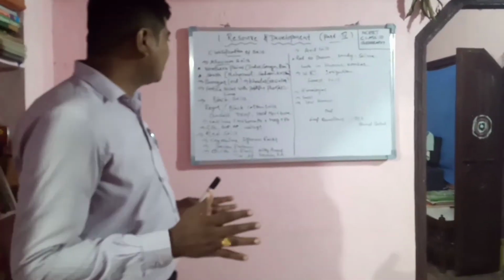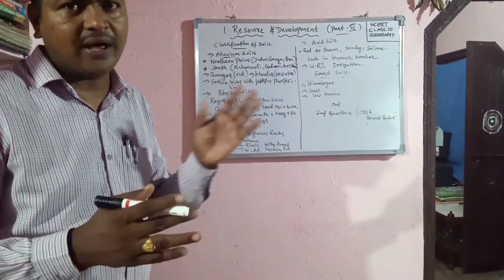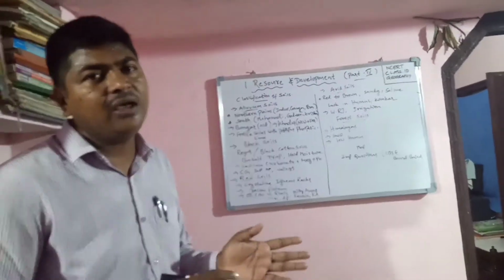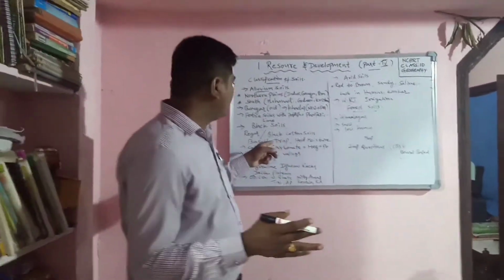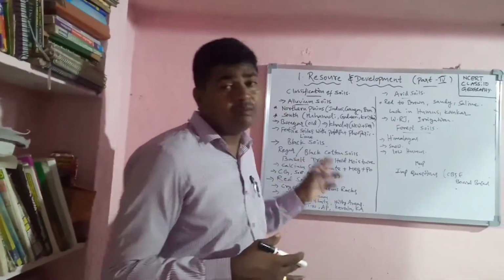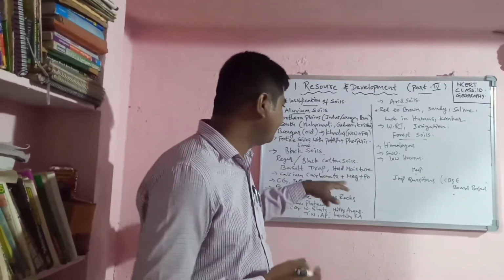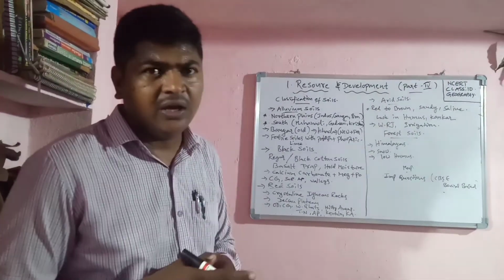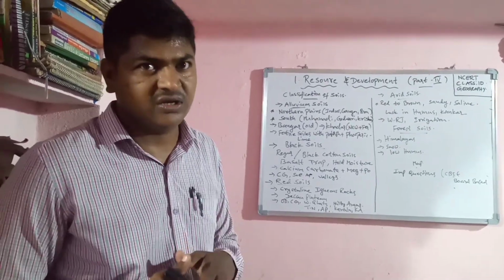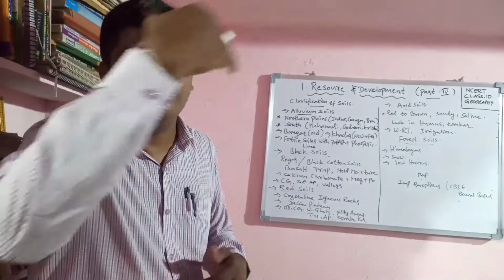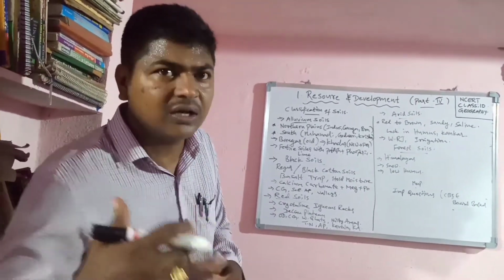Black soil is called Regur soil or black cotton soil. Two names are there, black cotton soil and Regur soil. It is observed mainly in the Deccan Plateau area, which is actually under a basalt trap. Basalt trap is made of black soil, and it holds more moisture. If rainfall is there, we are unable to walk on black soil, and it is very suitable for growing the cotton crop. That is why this type of black soil is called black cotton soil.